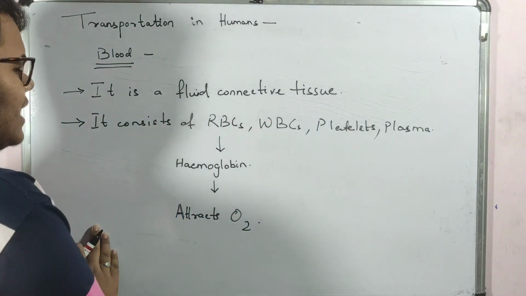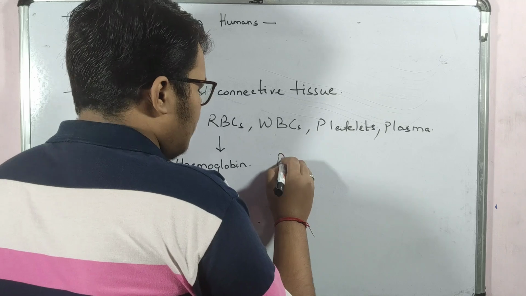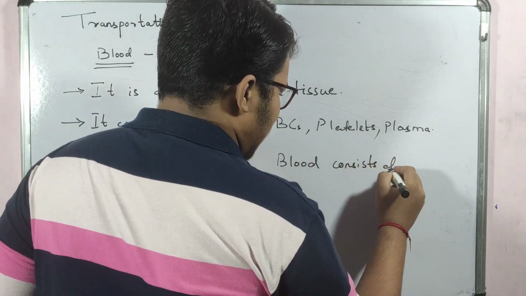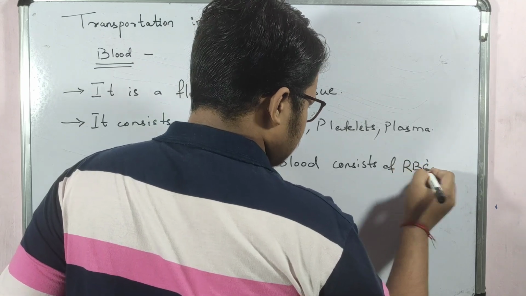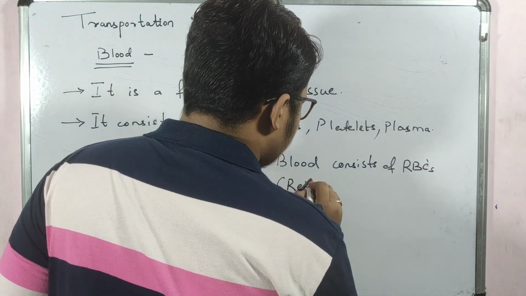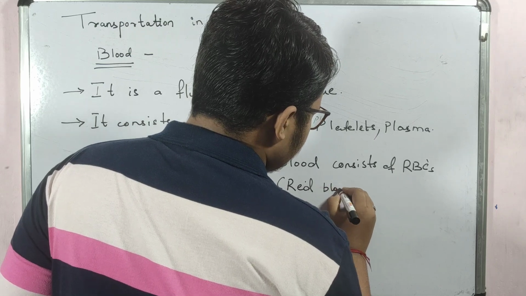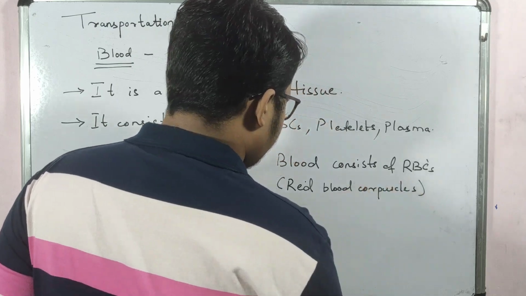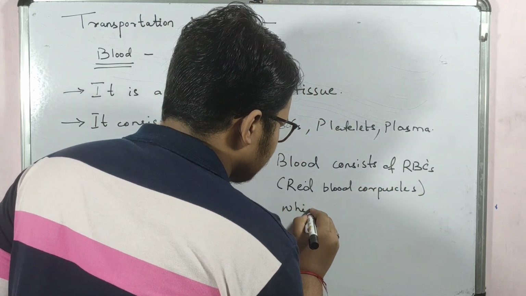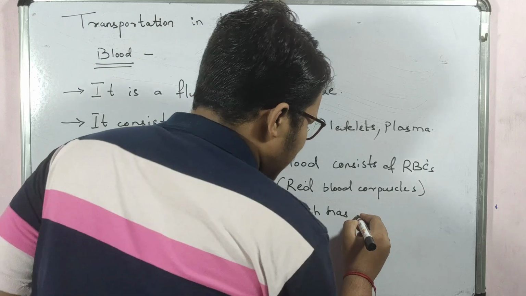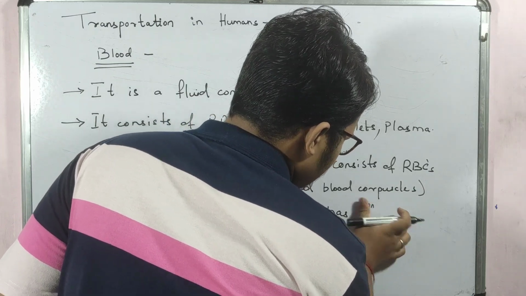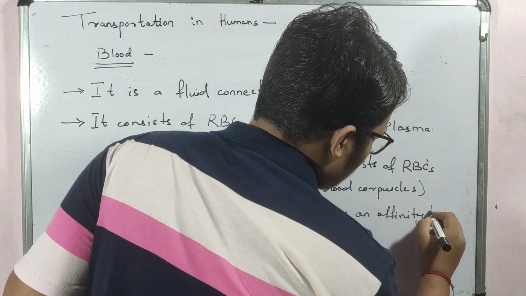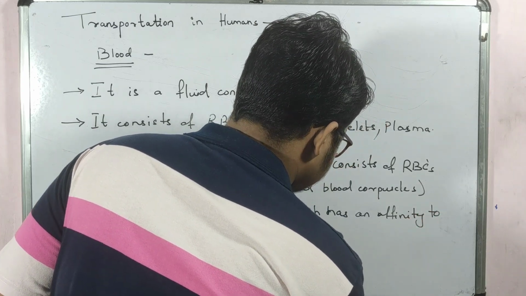We will write that blood consists of RBCs, that is red blood corpuscles, which have an affinity to attract oxygen.